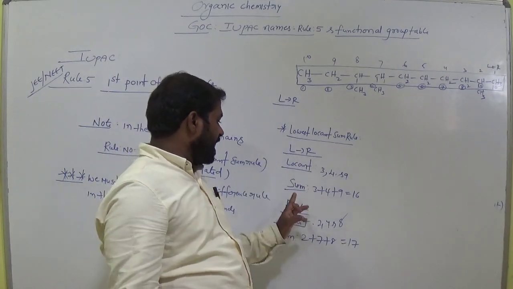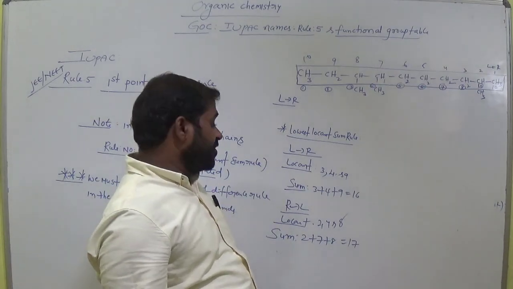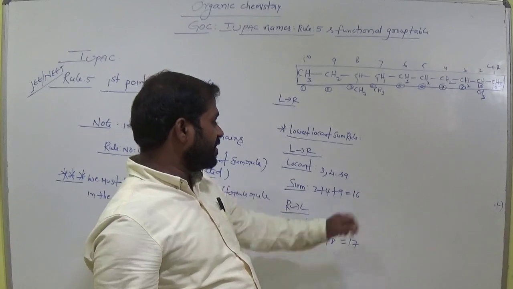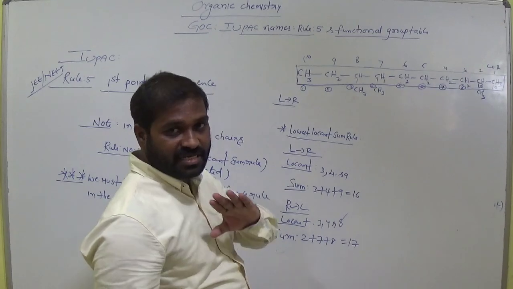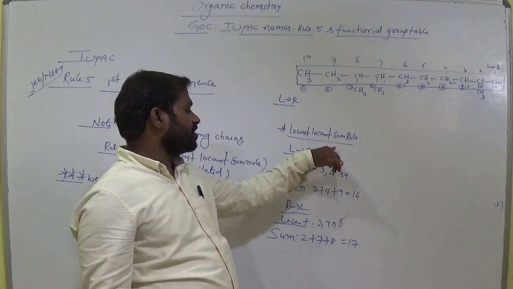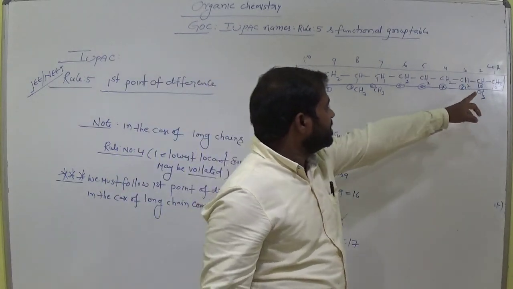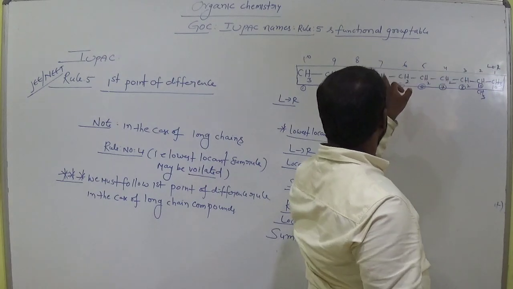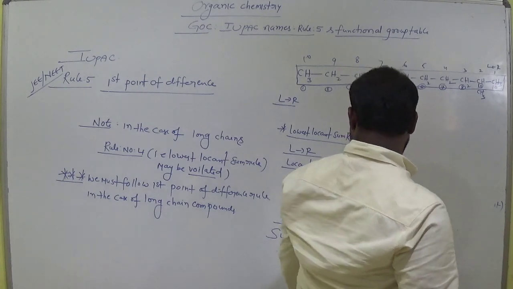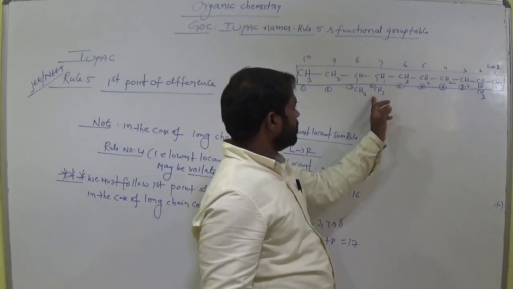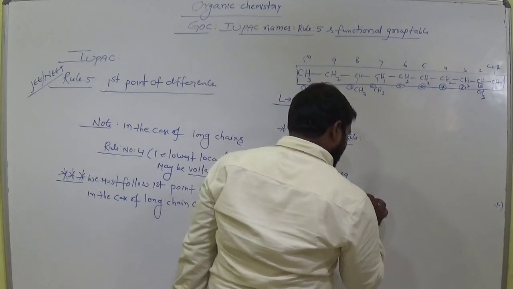From left to right it is 16, from right to left it is 17. I think we follow the least locant sum rule. 16, am I right? That means left to right, am I right? Are you following or not? According to lowest locant rule, 16 is the least value, then 17. Is it clear or not? One second. So here it is 2 methyl group, and here it is 7. 2 plus 7, 9. 9 plus 8, 17. Clear? Okay. Here it is 3 plus 4, 7. 7 plus 9, 16. Clear? I think we follow this one, am I right? We are expecting this in this case.